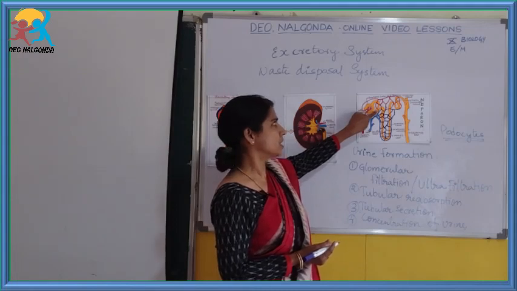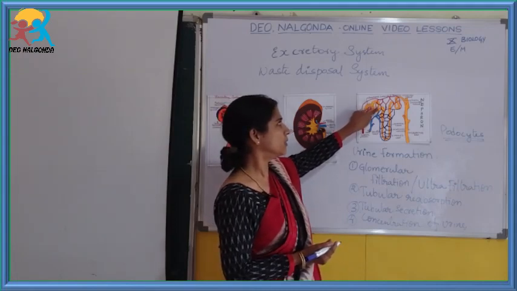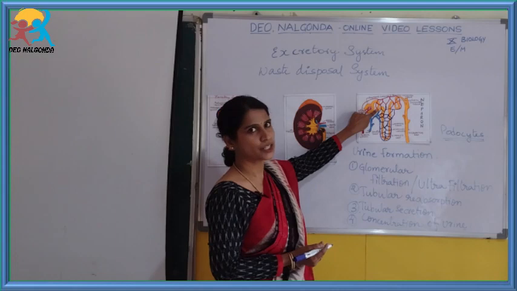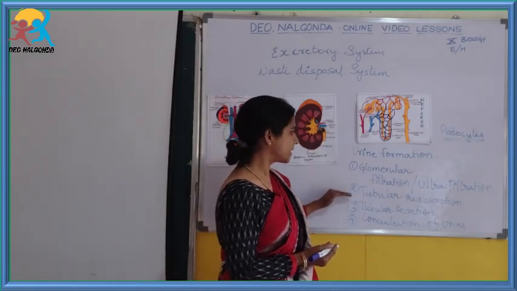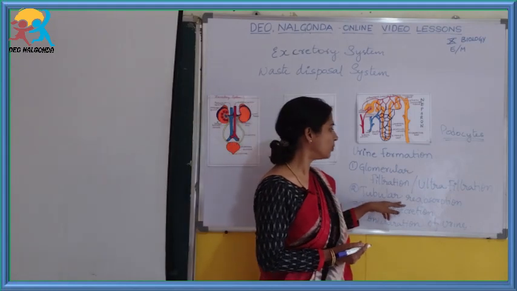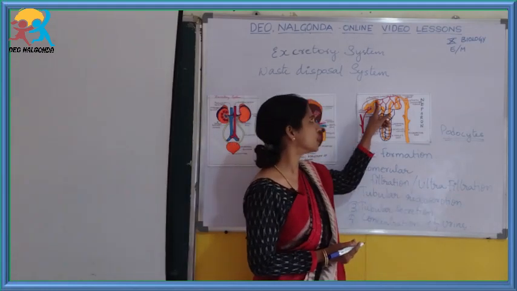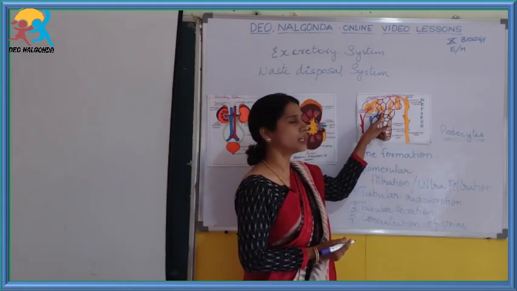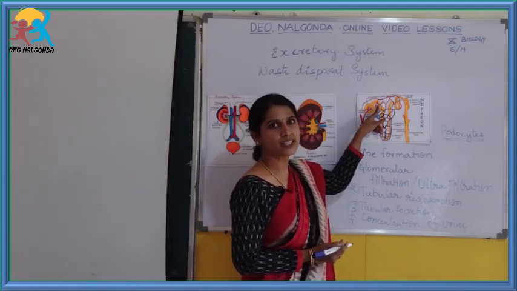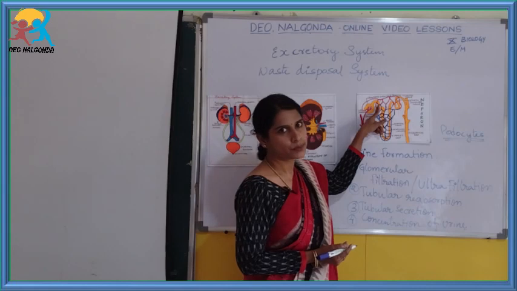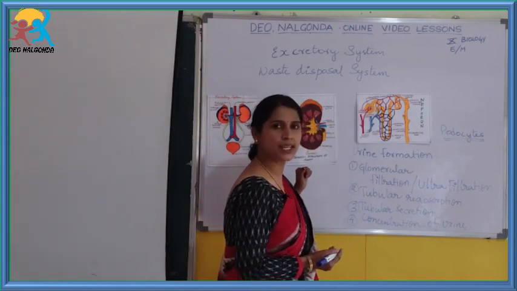As we have discussed, the primary urine which is formed is very dilute with essential substances. What happens in the next step, that is tubular reabsorption, occurs in the PCT region, where all the necessary substances are reabsorbed. Now what are the necessary substances?